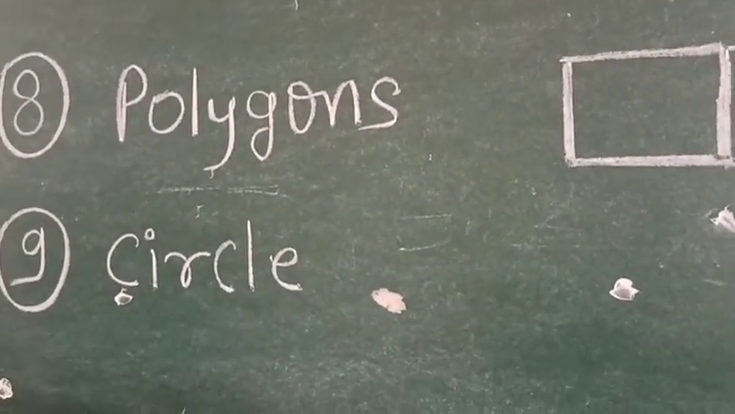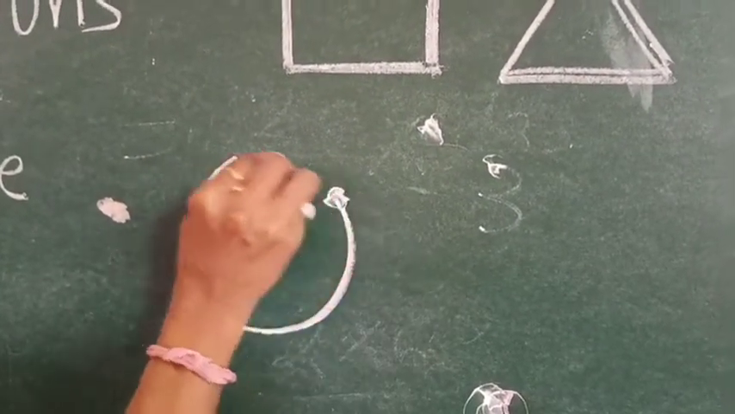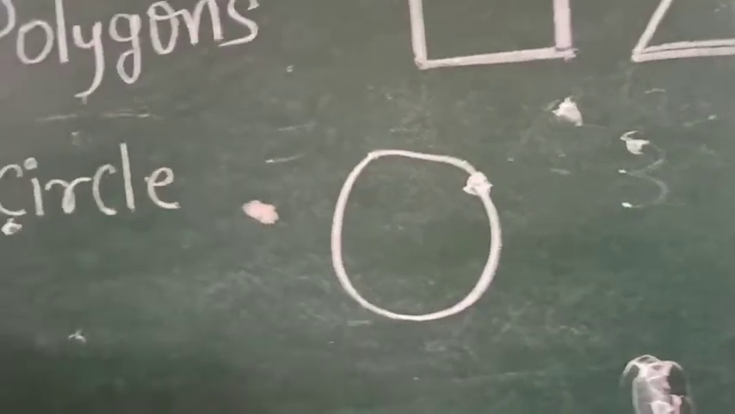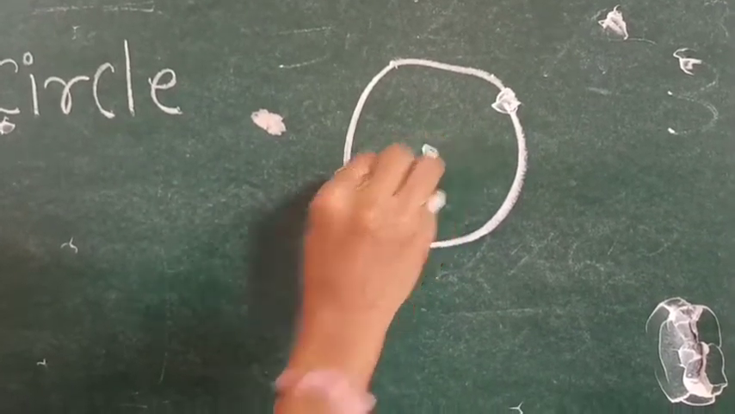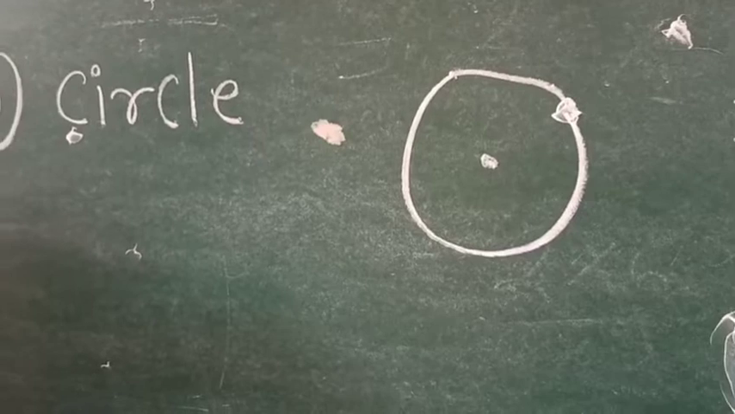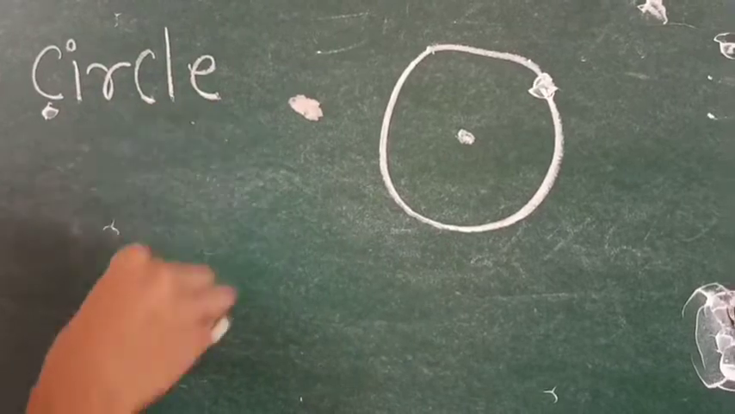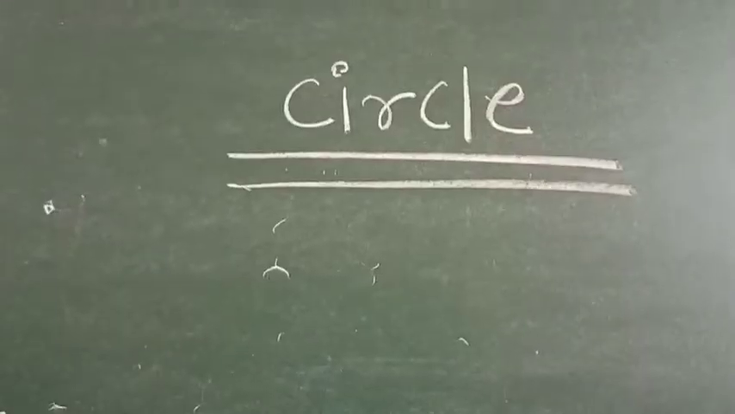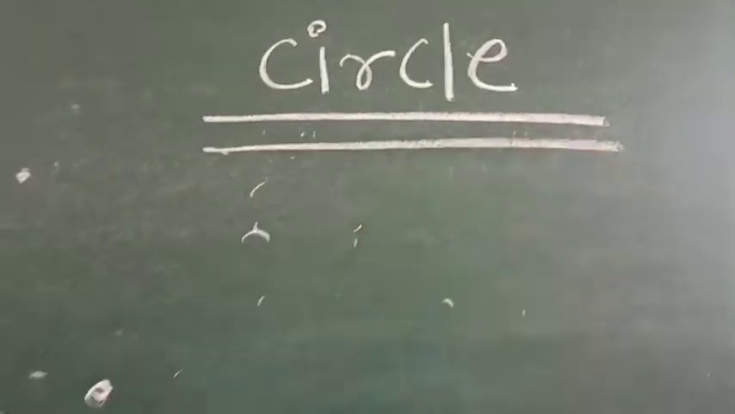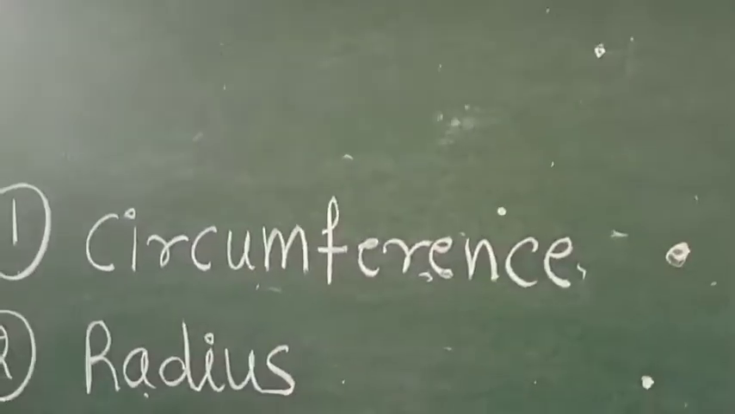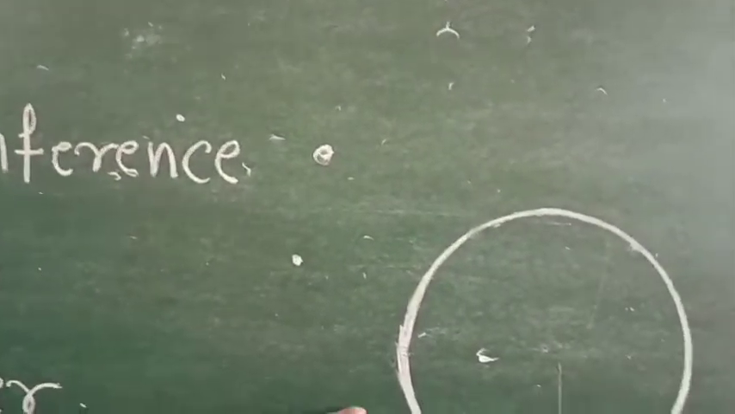After this, we have to know what a circle is. This is your circle. In a circle, we have a point here. This is called a circle. Now we will understand the circle in brief. First we have to look at these points. First is circumference. You can see here this is a circle.